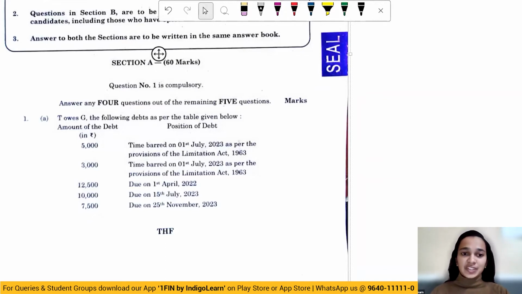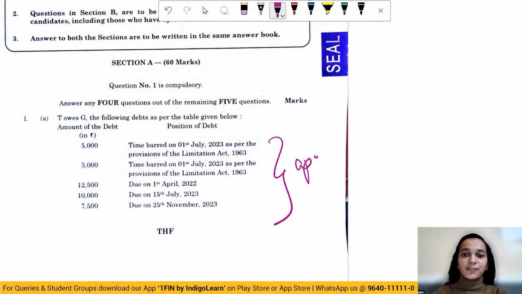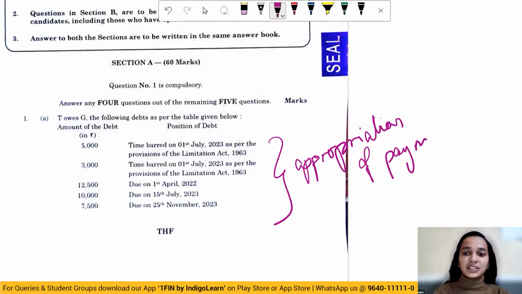The first question here was based on appropriation of payments from the Indian Contract Act. Let's see what the question says. T owes G the following debts as per the table given below. So we have different amounts of debts and different dates which have been given. Let's look at the question further.